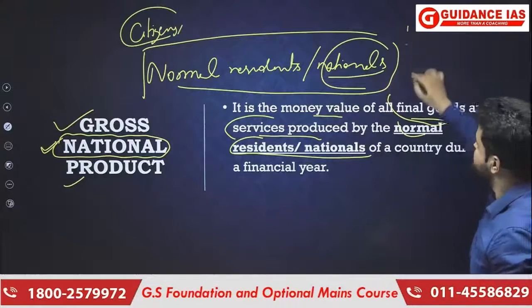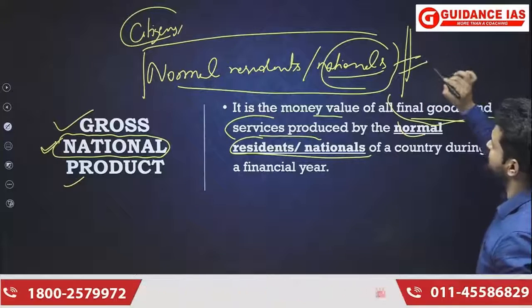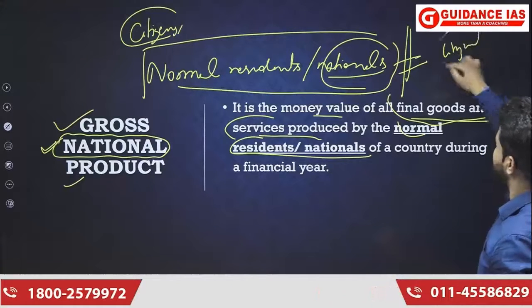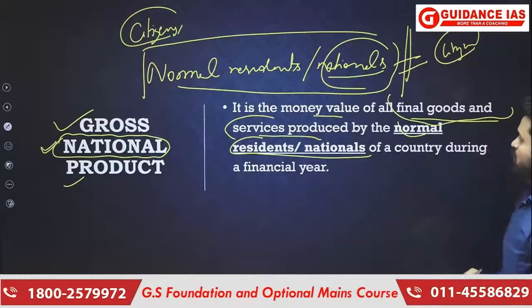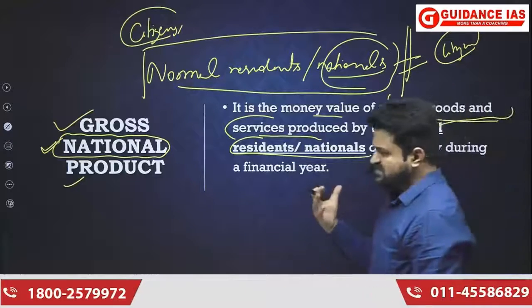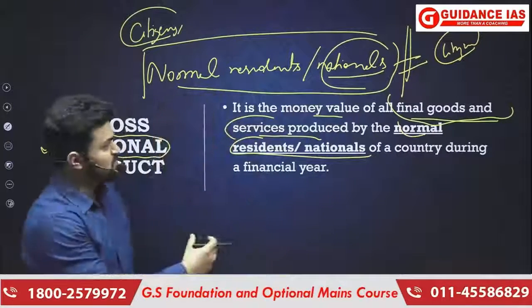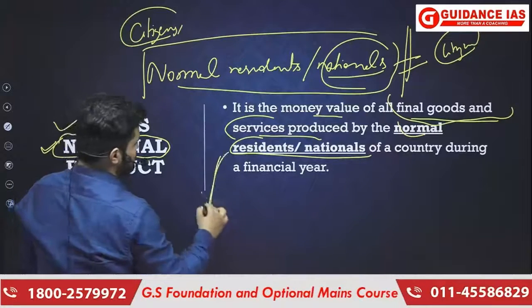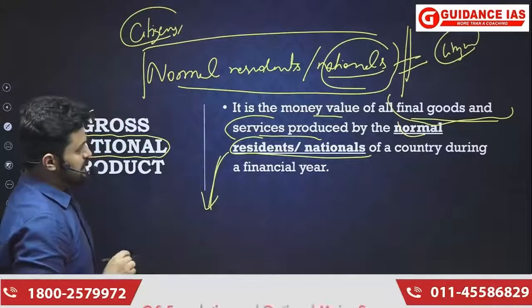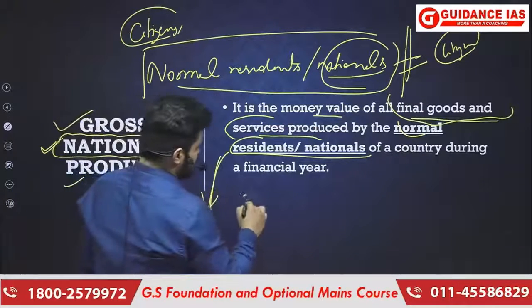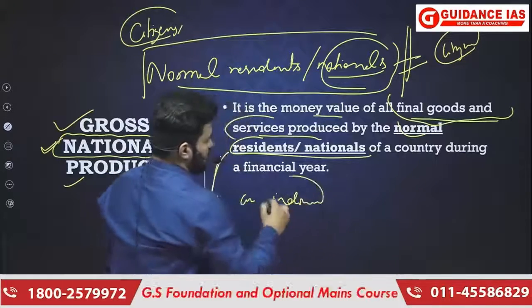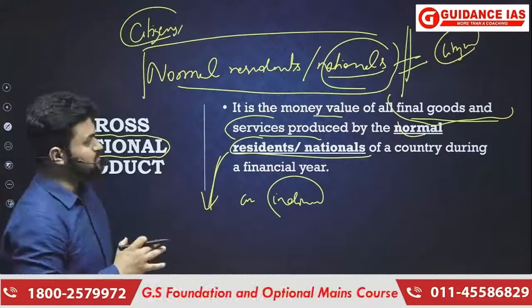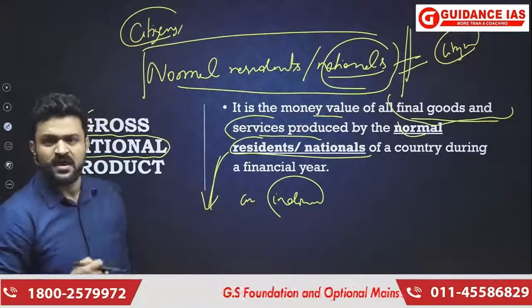So what I mean to say is this, that you must not confuse between normal residents or nationals and citizenship. Citizenship is a completely different thing. What about normal residents? How do we decide that any individual is a normal resident or national of any country? Understand, normal resident or national simply means an individual who usually resides in a country and whose long term economic interest also lies in the country.